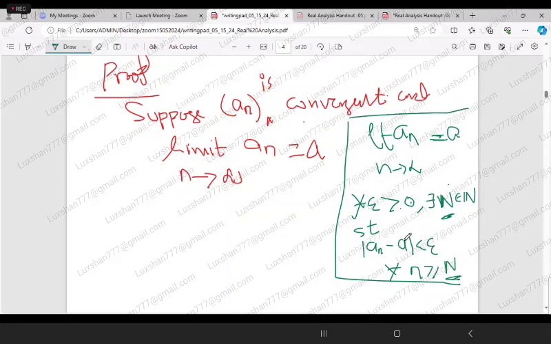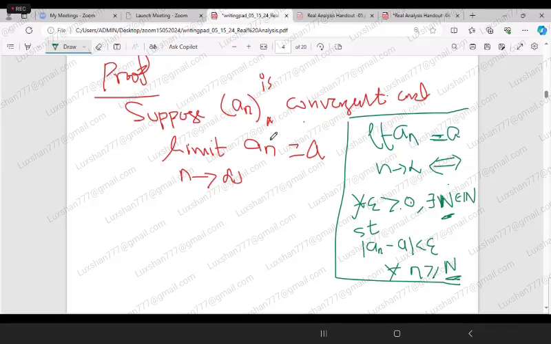This is like a side note. If the limit of a_n as n tends to infinity is a, if and only if for all epsilon greater than 0, there exists N belonging to the natural numbers such that this holds.